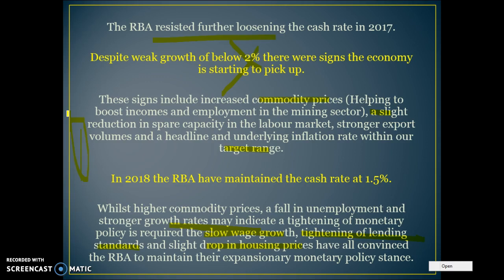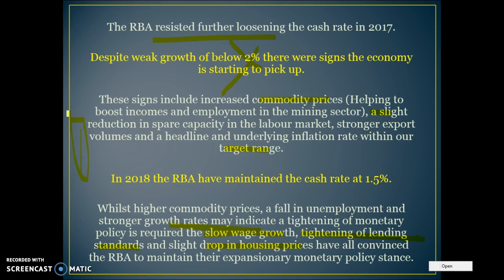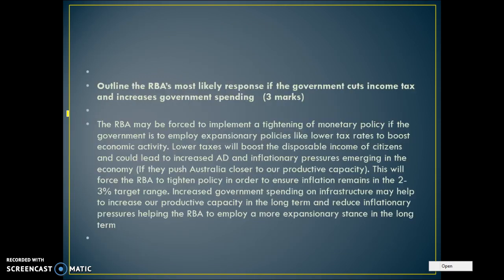So what they've done in the last 3 years, why they dropped them in 2016: high levels of unemployment, underutilisation and weak wage growth. In this year and last year, they've kept it pretty much the same because there's been conflicting signs. There's still slow wage growth, there's a drop in housing price, but on the flip side, commodity prices are increasing and the unemployment rate has fallen.